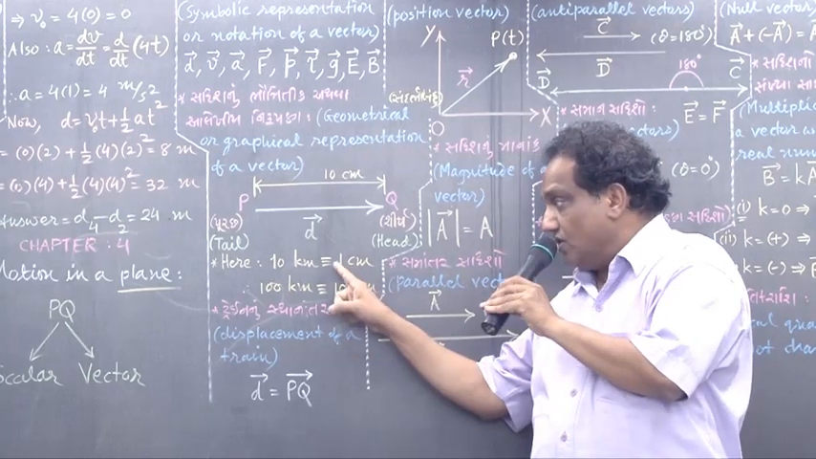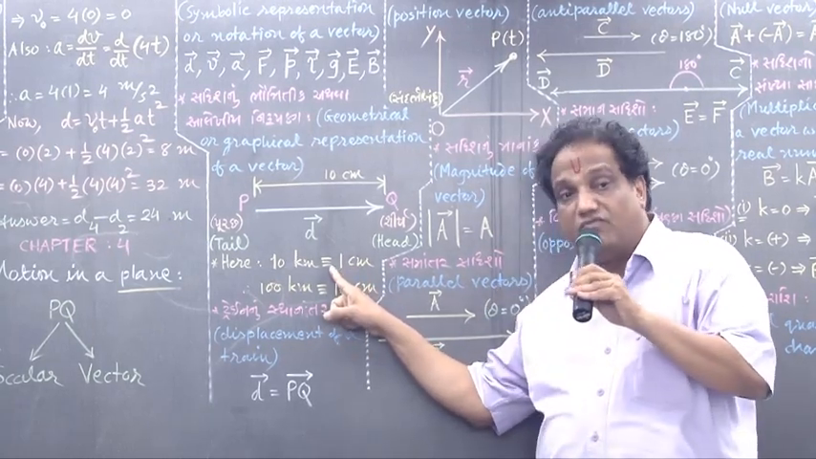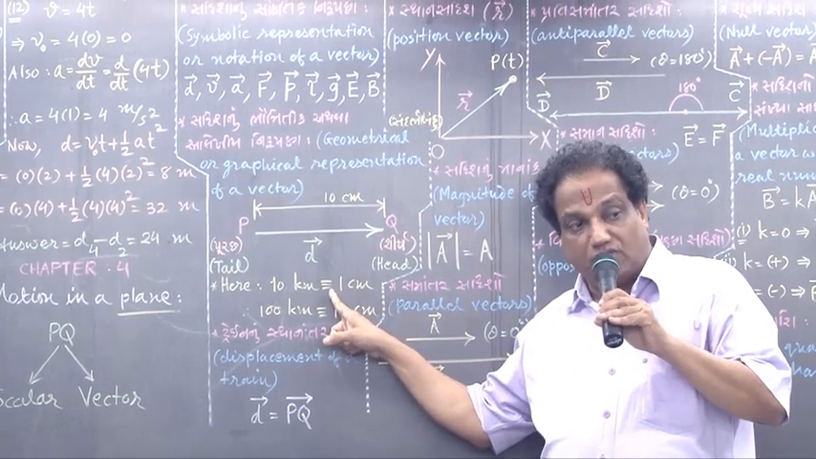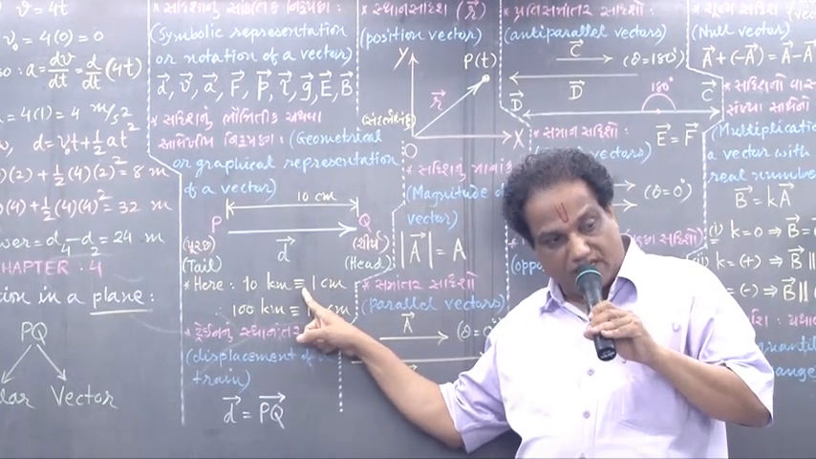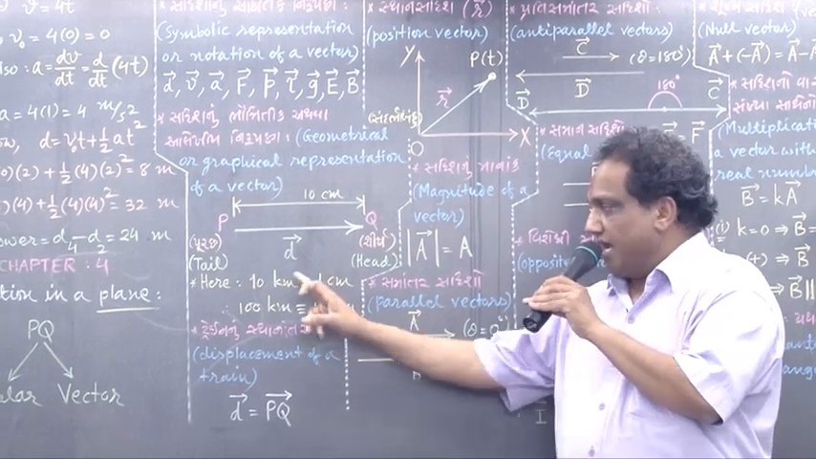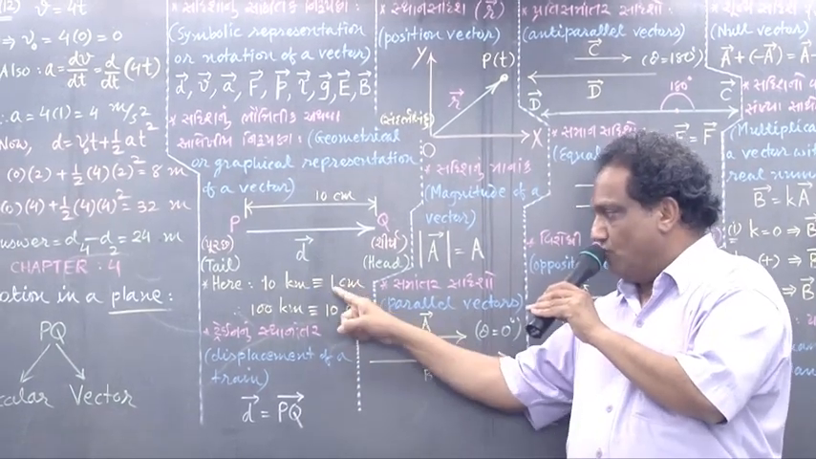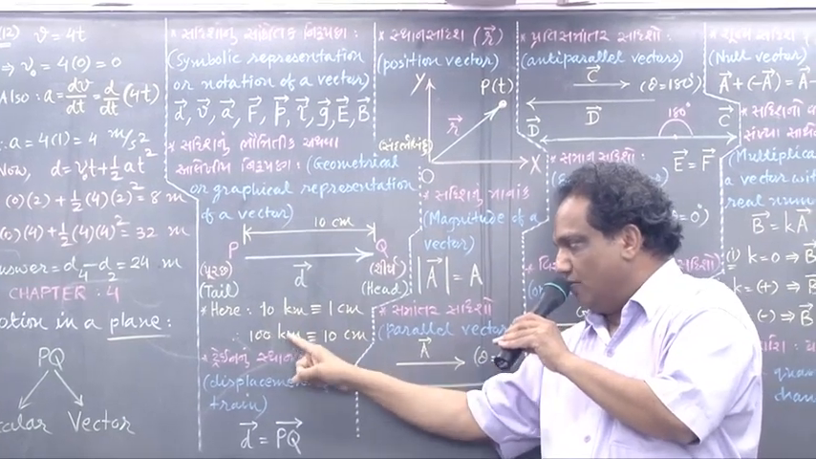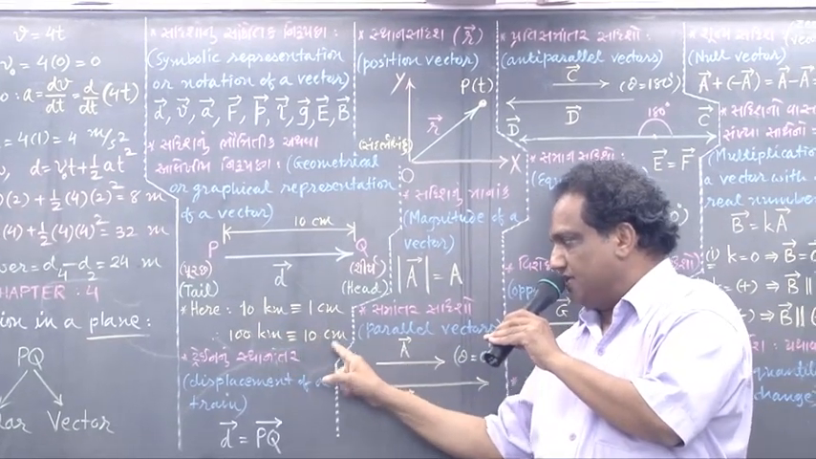It is the sign of equivalence, not the sign of equality. So instead of 2, you must put 3 line segments. Got it? 10 km is equivalent to 1 cm. Multiply by 10 on both sides. So here 100 km is equivalent to 10 cm.